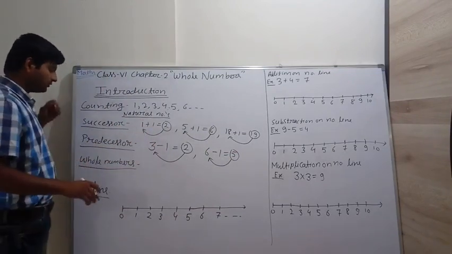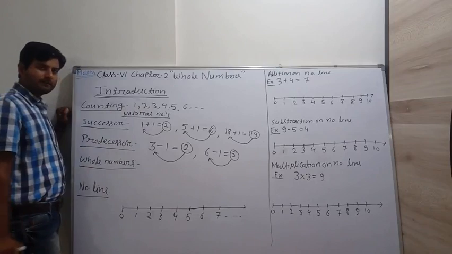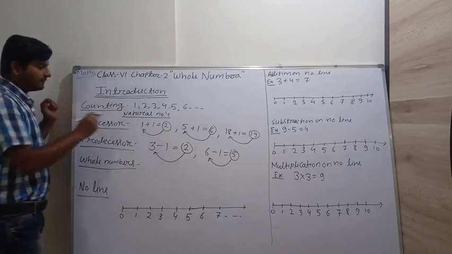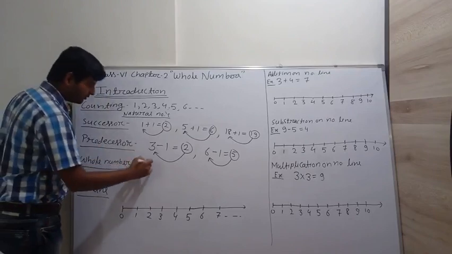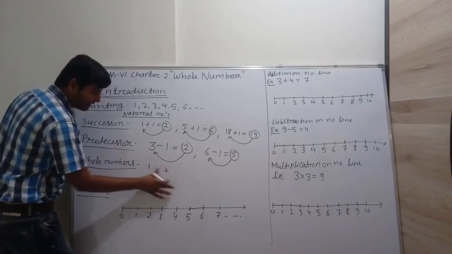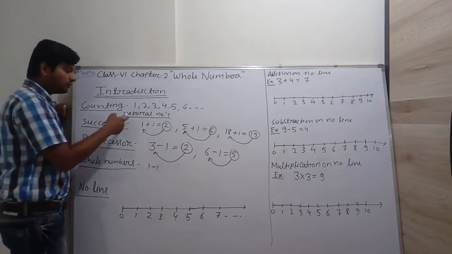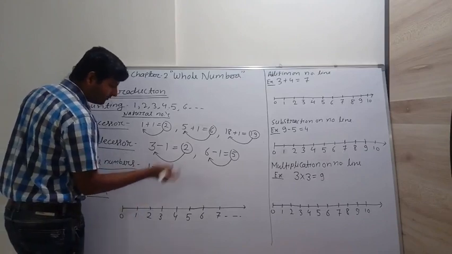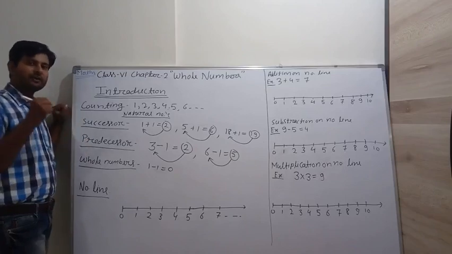Now the whole number. Natural numbers start from 1. One thing is that natural numbers are the successor kind of number. If we add 1 to 1 we get 2, so we get another natural number. But in natural numbers we can't subtract 1 from 1 because it will become 0. So 0 is not included in natural numbers. If we subtract 1 from 1 we get 0, and whole numbers start from 0.